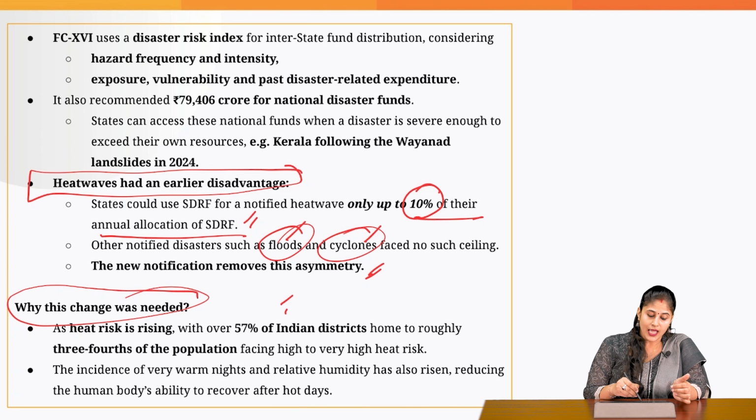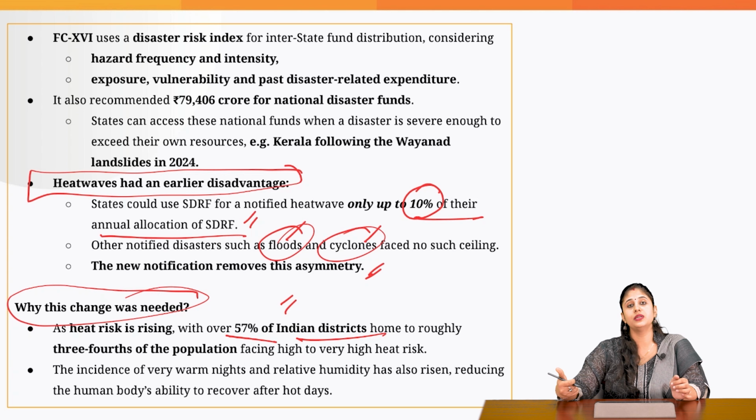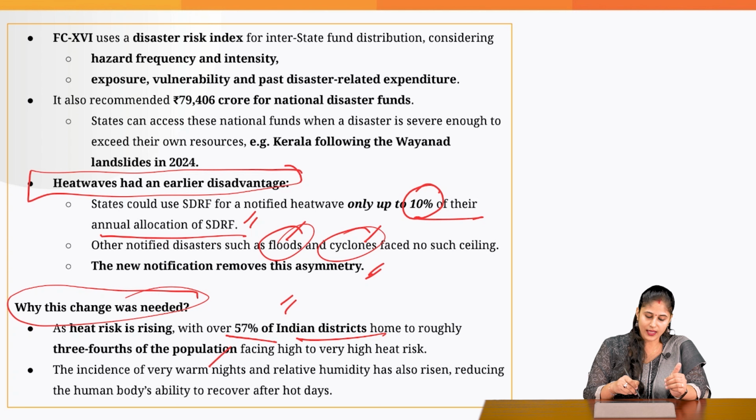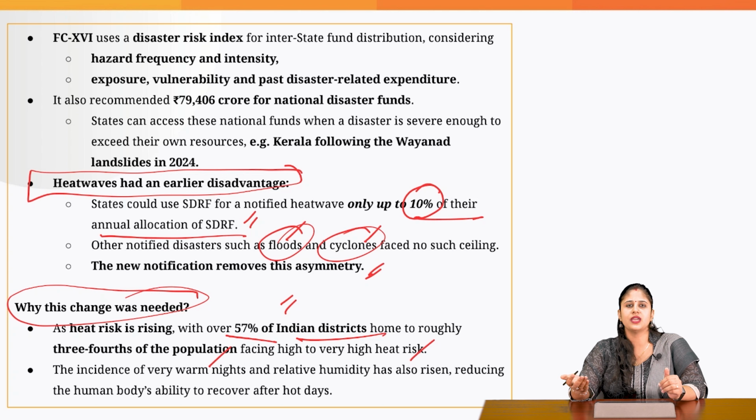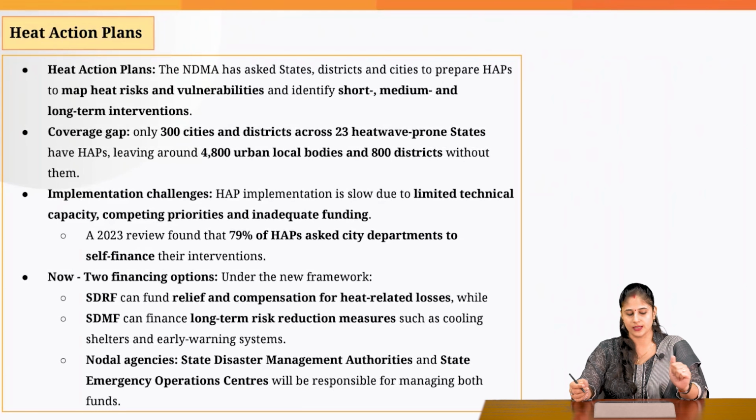The reason being, according to various surveys, it has been pointed out that 57% of India's districts are now vulnerable to heat wave. And that is why, because of this climate change and because of this El Nino year, the heat wave conditions are going to magnify in the upcoming times. That is why the inclusion was much needed.